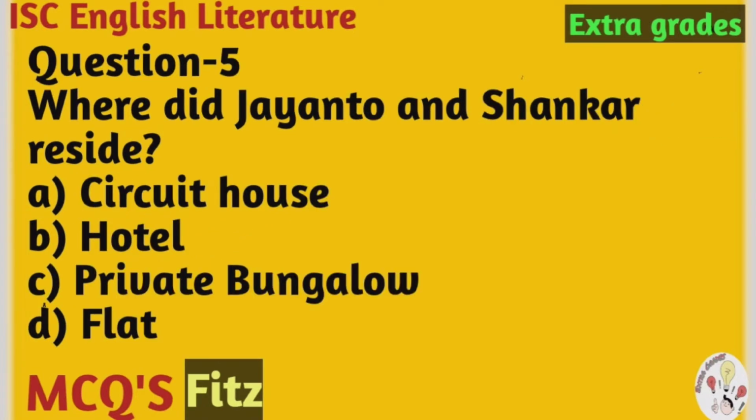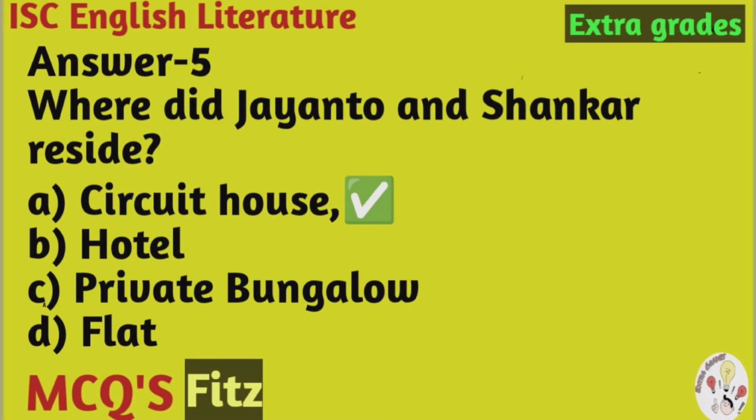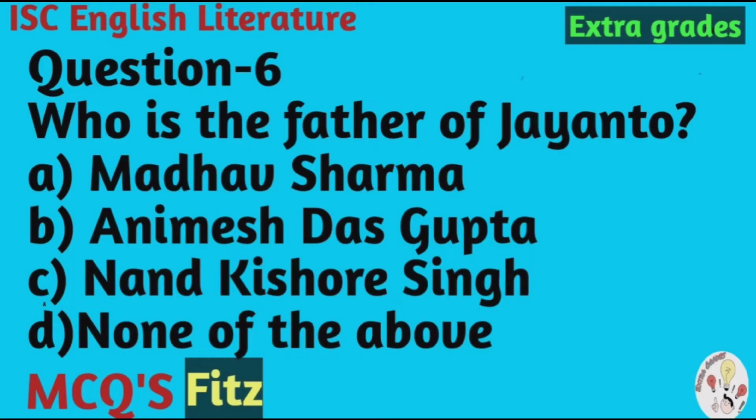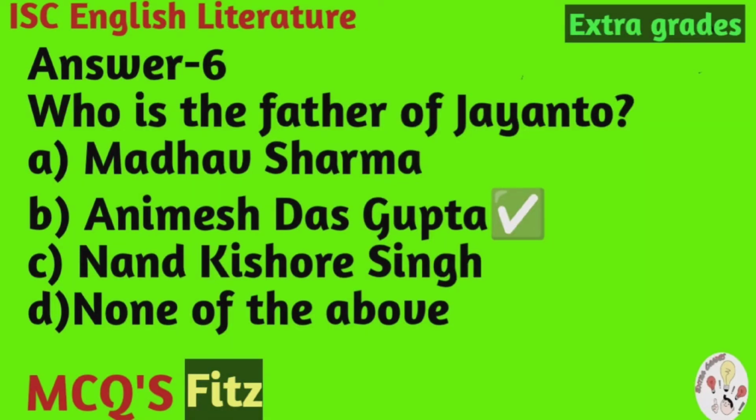Bundi. Question number 5. Where did Jayanto and Shankar reside? The options are A. Circuit house, B. Hotel, C. Private bungalow, D. Flat. And the correct answer is A. Circuit house. Question number 6. Who is the father of Jayanto? The options are A. Madhav Sharma, B. Animesh Das Gupta, C. Nand Kishore Singh, D. None of the above. And the correct answer is B.